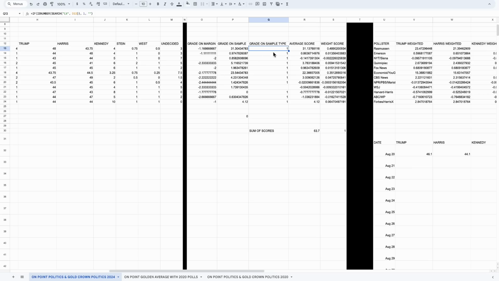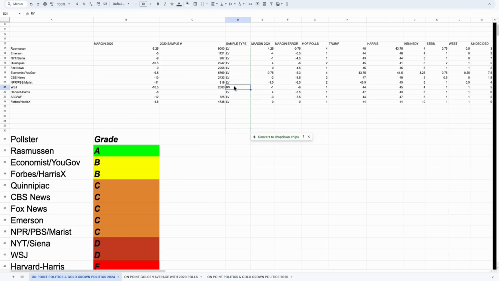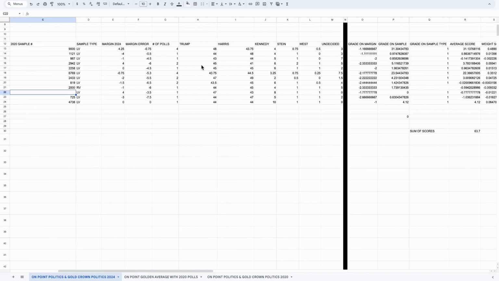We also give everybody one extra point if they are a likely voter poll. So the only poll that wouldn't be getting that here is the Wall Street Journal. They are a registered voter poll, and Harvard Harris does not have a 2020 sample number available, which is interesting.